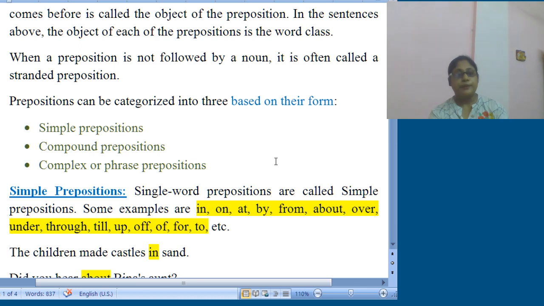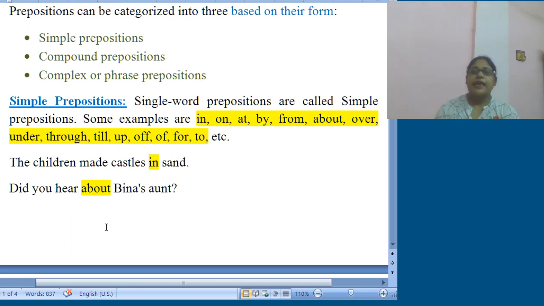Now what are simple prepositions? The very word simple itself says the common, single word prepositions that we know, we often use, that is in, on, by, from, about, over, till, up, of, for, to, etc. So these are one single word, and these are called simple prepositions. As for example, the children made castles in sand, in is obviously a simple preposition.